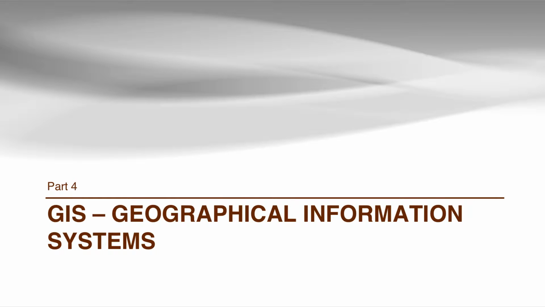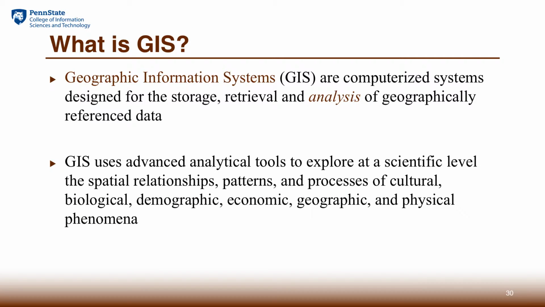We will define or describe geographic information system from the perspective of how it can help us, what it can do for us. Geographic information system is first of all a kind of information system, which means it can do the job of storage, retrieval, and analysis of data. But in this case, it will have special functions for handling geographical data.